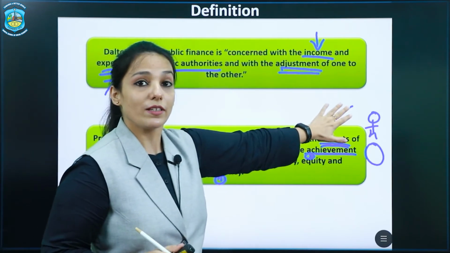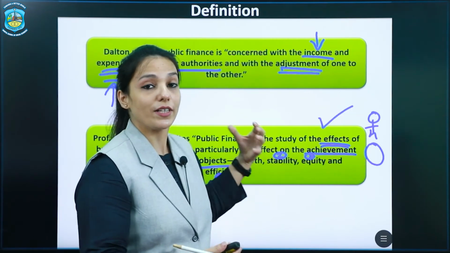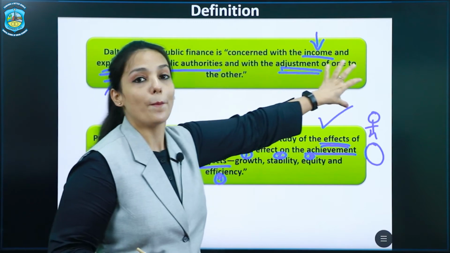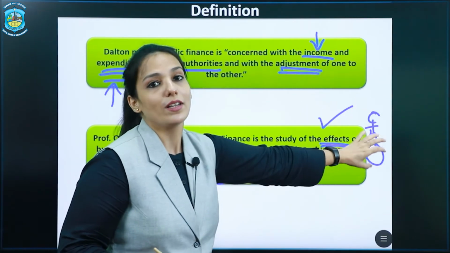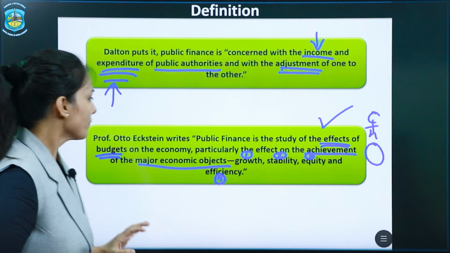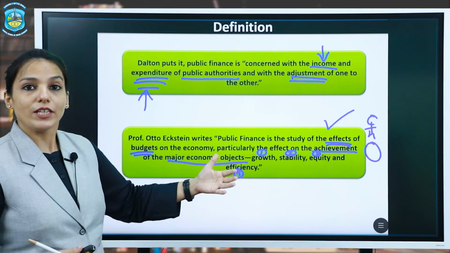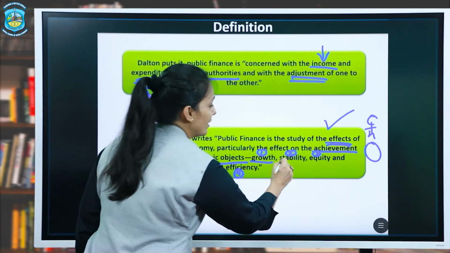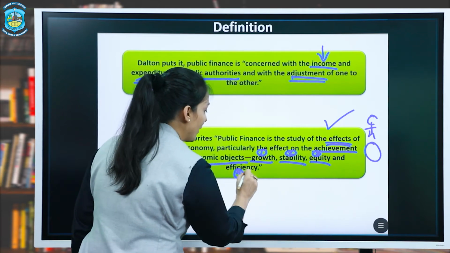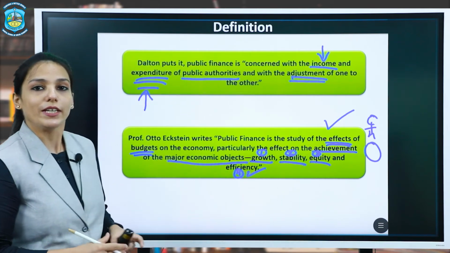Effect on whom? On the individual and also on the economy as a whole. That is, all the financial decisions taken by the government affect microeconomic behavior as well as macroeconomic aggregates. How does it affect the whole economy? Because it affects the growth, the stability, the equity and efficiency of the economy.